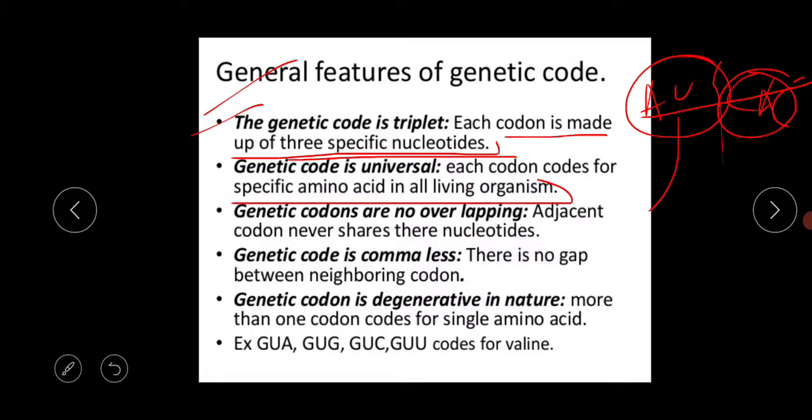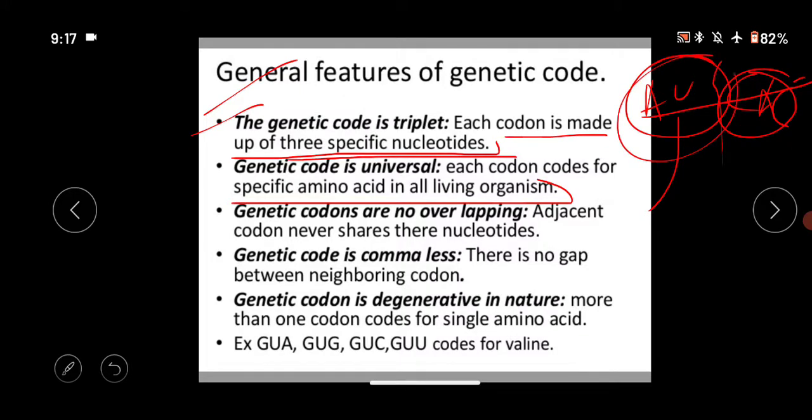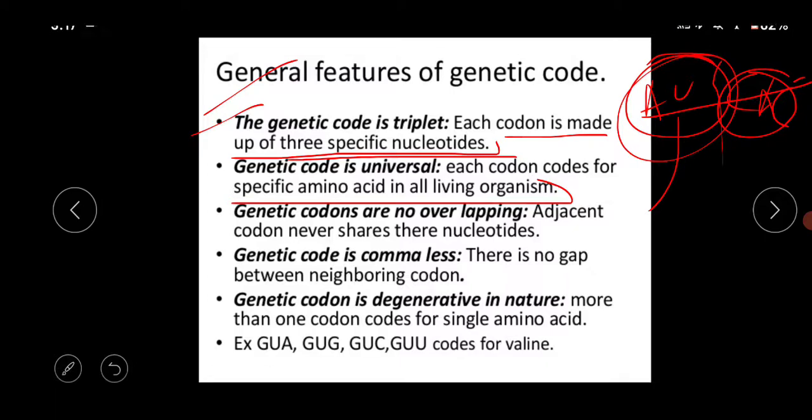Suppose this AUG codes for one specific amino acid for all living organisms. It's not like AUG codes for one amino acid in the tiger body and another amino acid in the human body. Each codon codes for a specific amino acid in all living organisms.